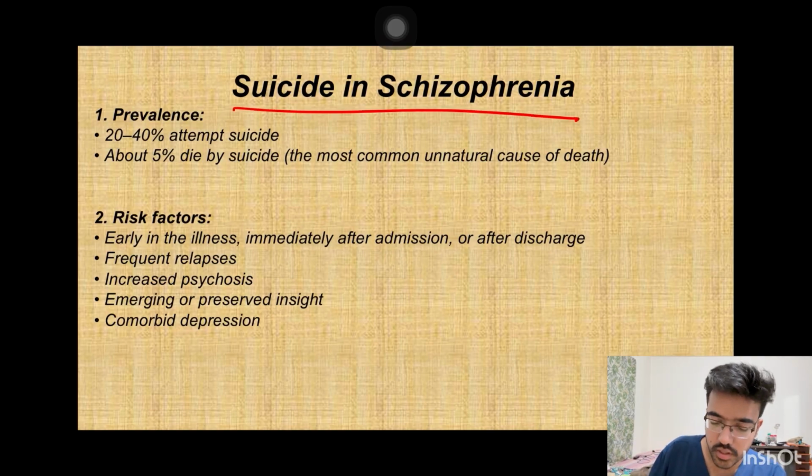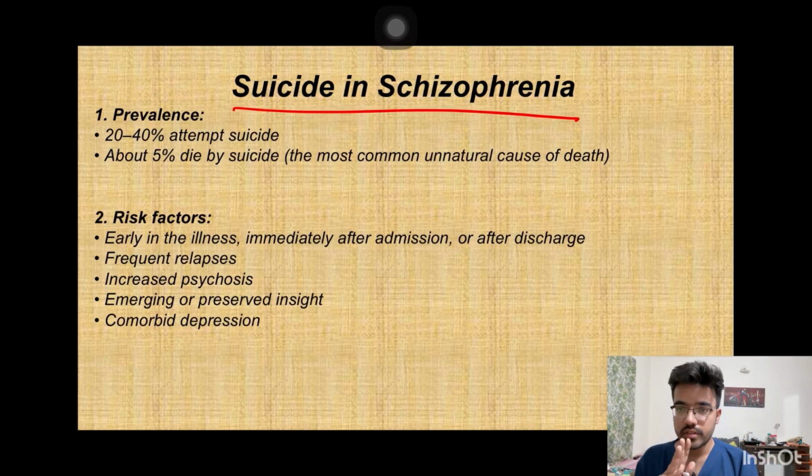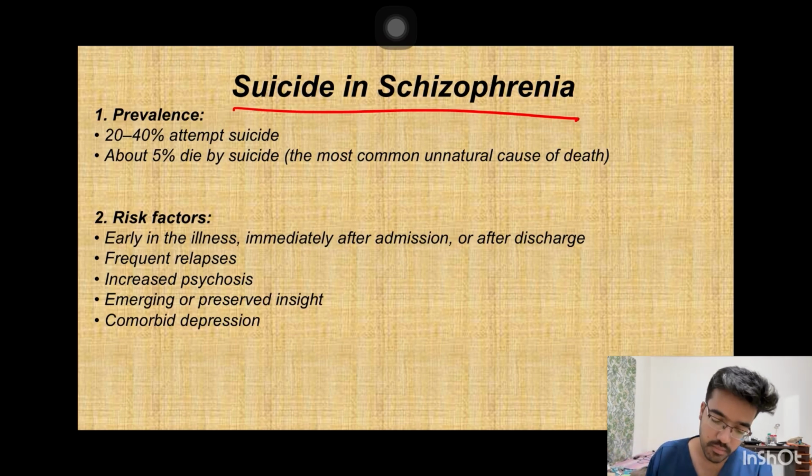Suicide in schizophrenia: nearly 20 to 40% of schizophrenia patients attempt suicide, and nearly 5% of them die by suicide.